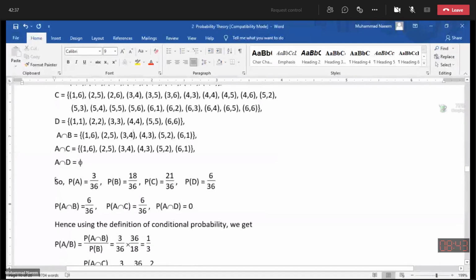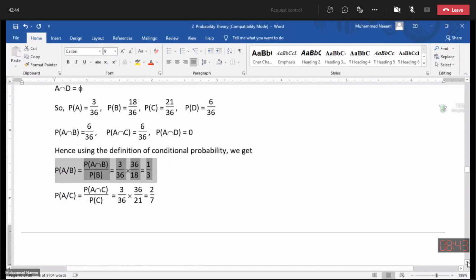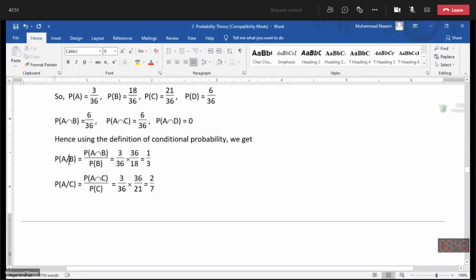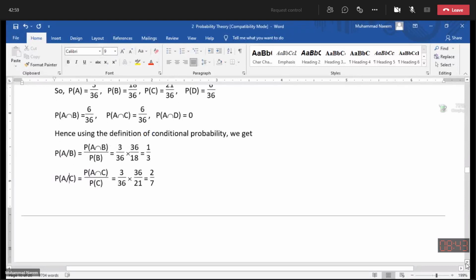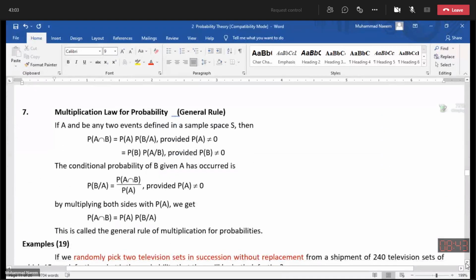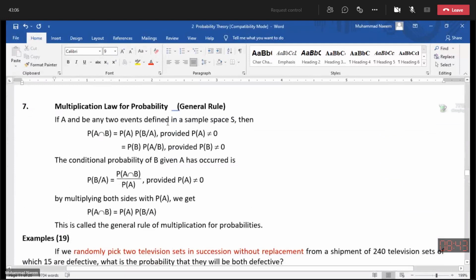In this example, go through these conditional probabilities, how we have defined these events and how we are finding the conditional probability of A with respect to B and conditional probability of A with respect to C. Actually, this conditional probability helps to define the probability of the intersection.